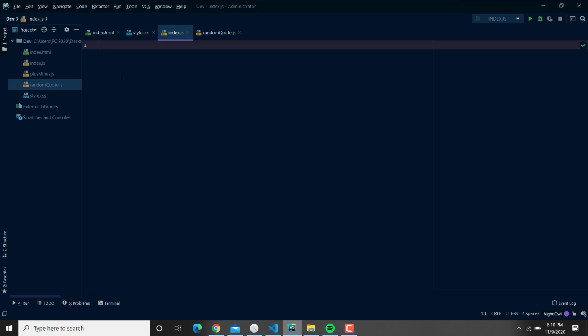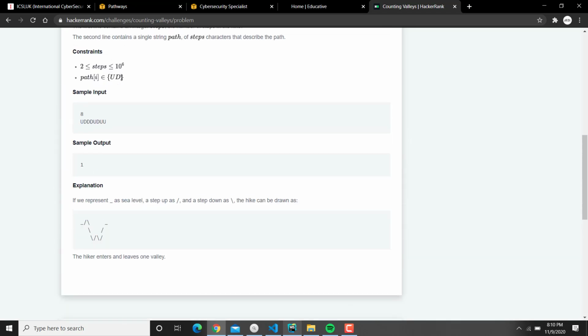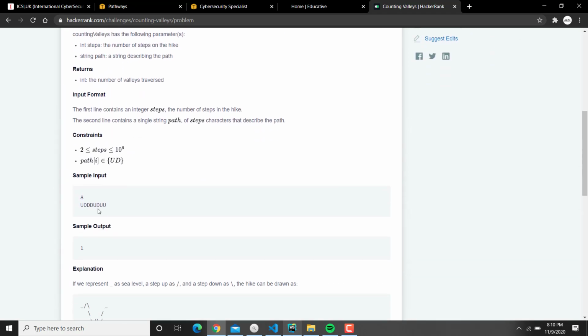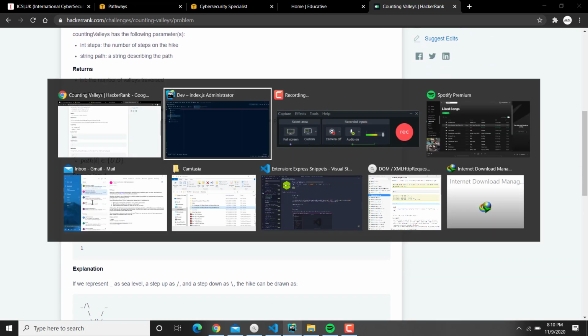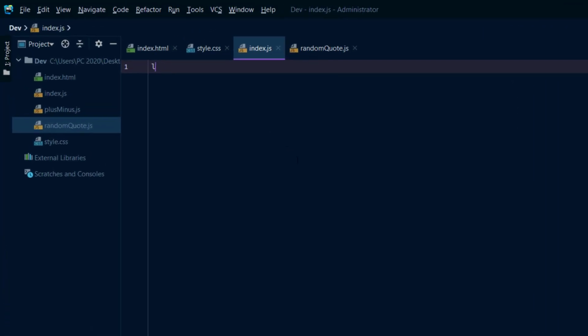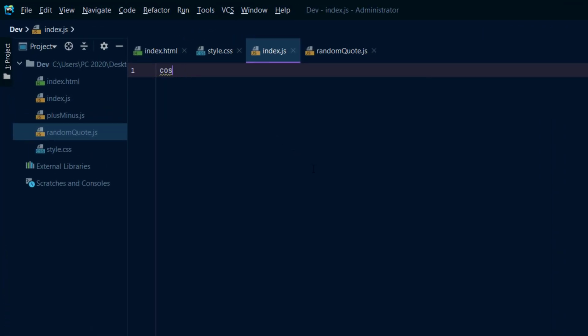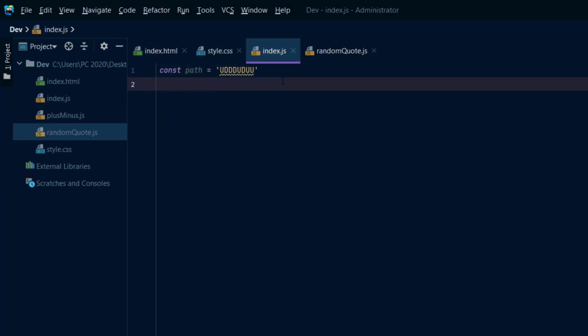So we start thinking, let's get the inputs so we know how to deal with them. We have this one, which is the path. It's already a constant, sorry. We're going to write path, and it is a string, so let it be like that.